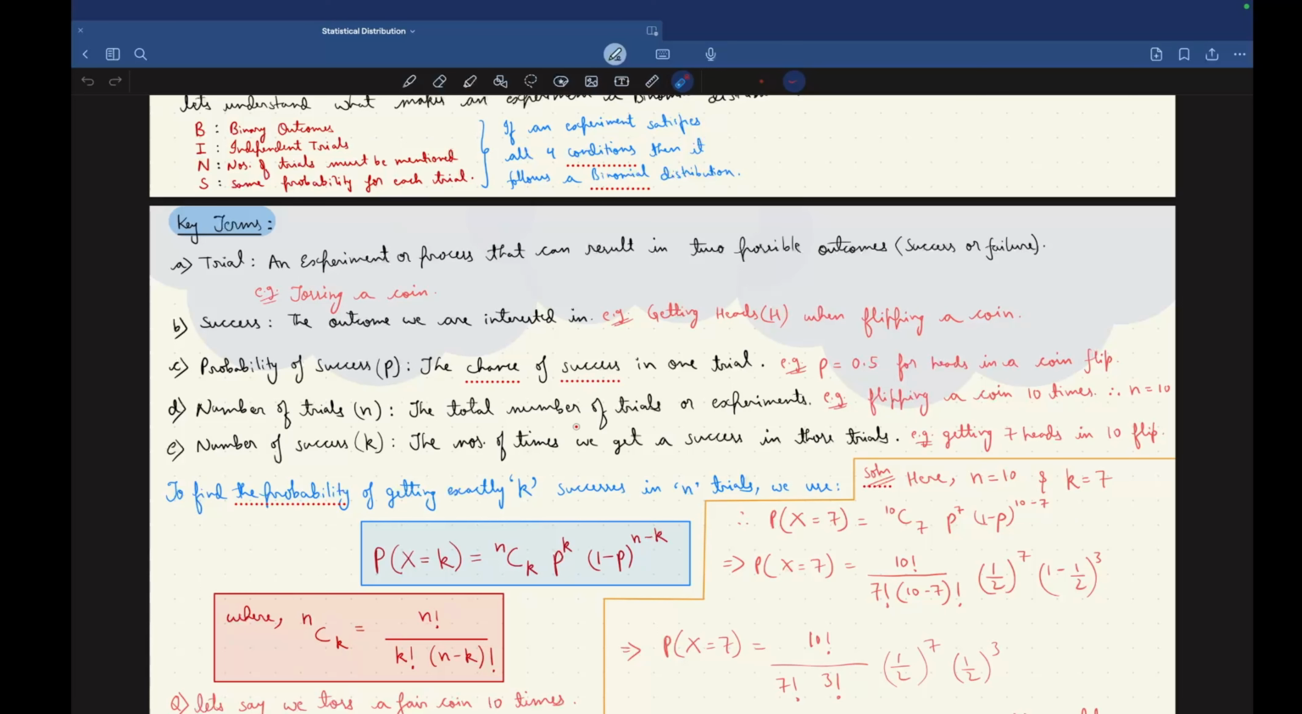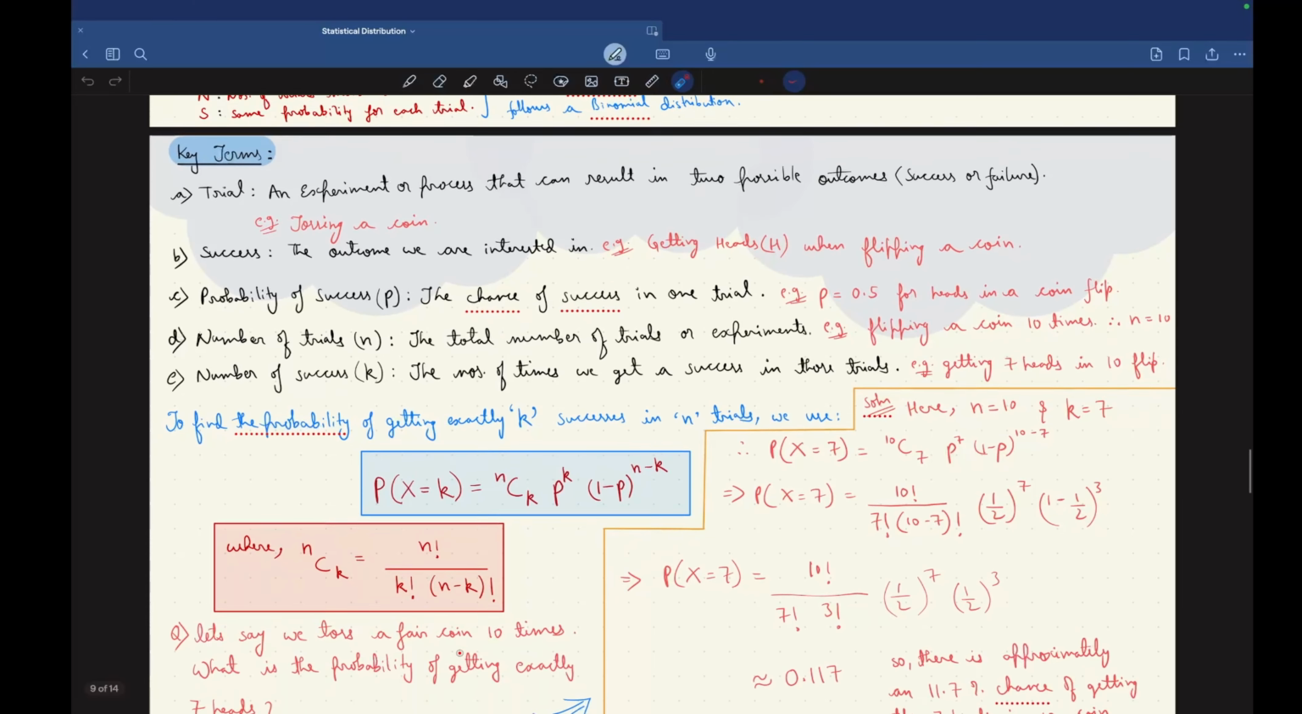Number of trials: the total number of trials or experiments. Flipping a coin 10 times, therefore n will be equal to 10. Number of successes: the number of times we get a success in those trials. Example, getting 7 heads in 10 flips. To find the probability of getting exactly k successes in n trials, we use this formula. Just remember this, guys. Probability of X equals k is equal to n choose k, p raised to the power k, multiplied by 1 minus p raised to the power n minus k, where n choose k is nothing but n factorial divided by k factorial times n minus k factorial.